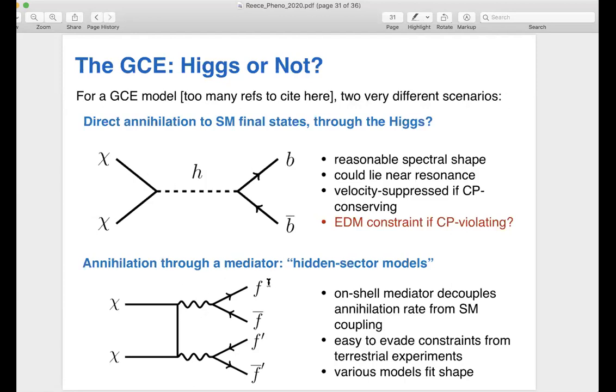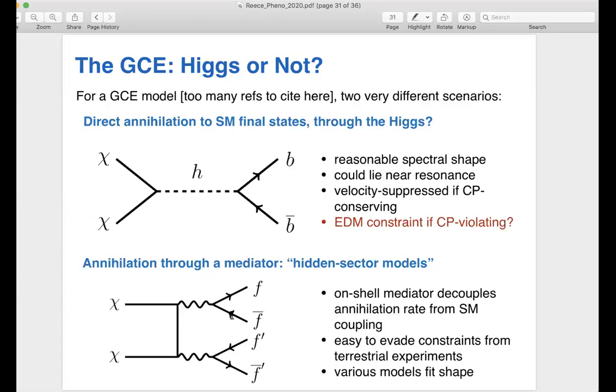On the other hand, there's a very different class of models where dark matter annihilates to some mediators. Maybe they're dark photons, maybe there's some sort of scalar. But if those are on shell, they can hang around for a while and then later have the second step where they decay to standard model particles. That kind of model decouples the annihilation rate from the standard model coupling, which means you can easily evade lots of terrestrial experiments that might constrain your model. And there are various models along these lines that fit the shape.